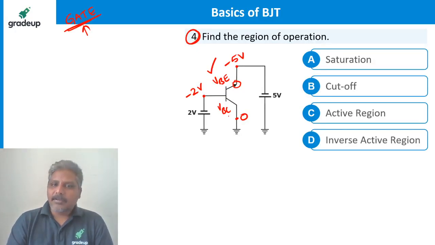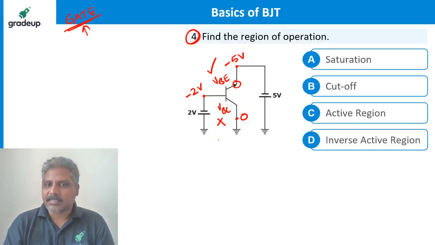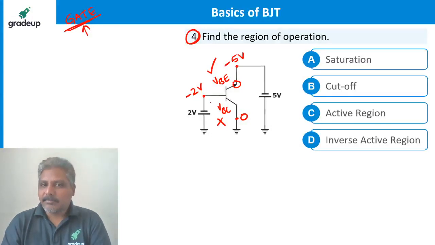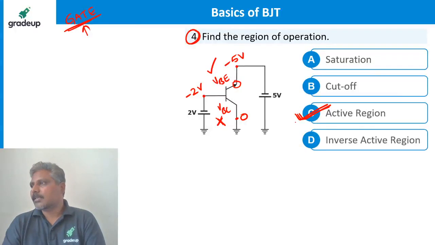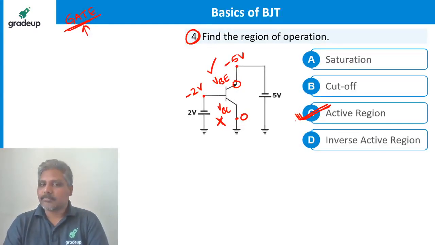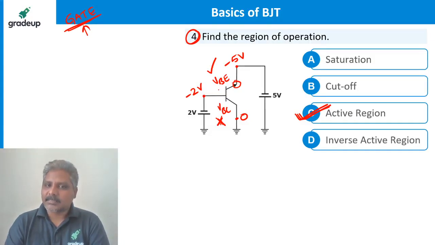VBE is forward bias. What happened to VBC? Reverse bias. Is it not? VBC is reverse bias: 0 is higher, and the base is lower, so this is reverse bias. This is forward bias. So the transistor is in active region. C it is. Many people made a mistake, I know. D people are saying no, because this is the collector junction. The collector junction is reverse bias, the emitter junction is forward bias. It is active region.